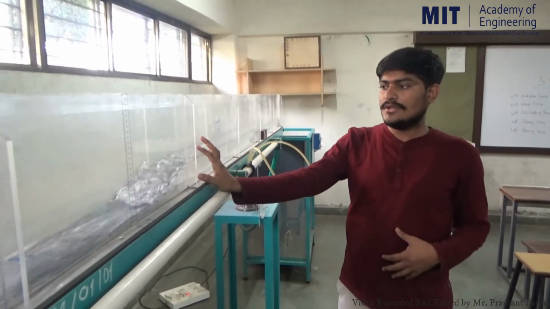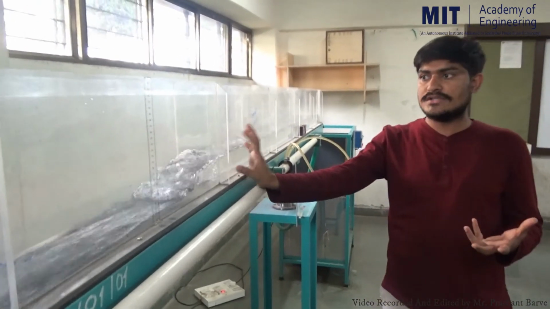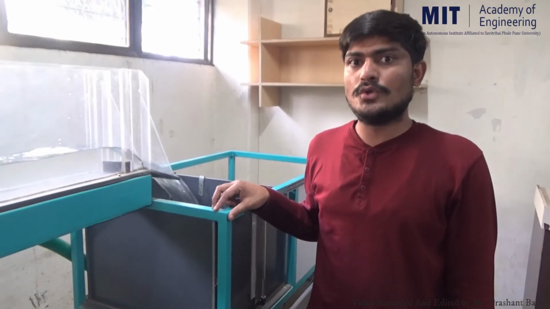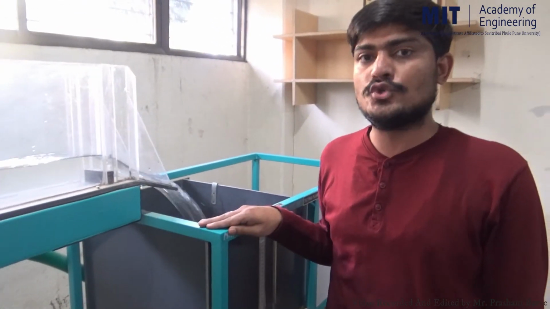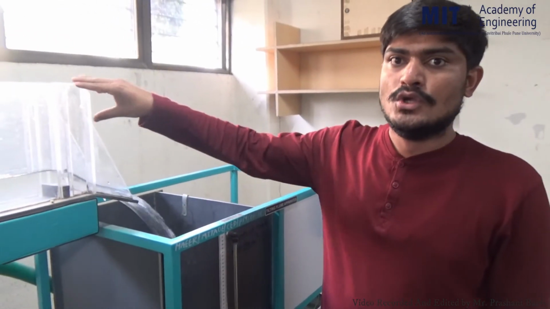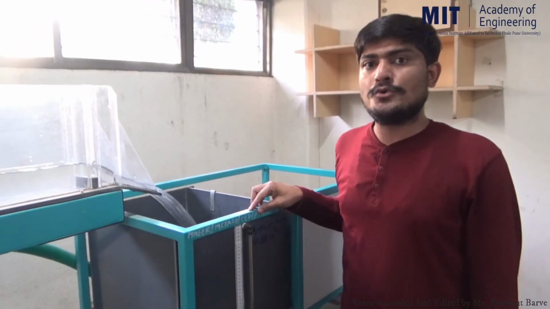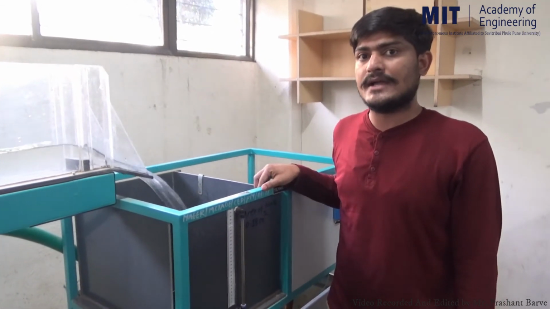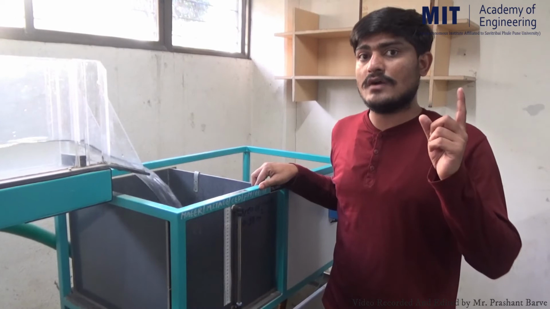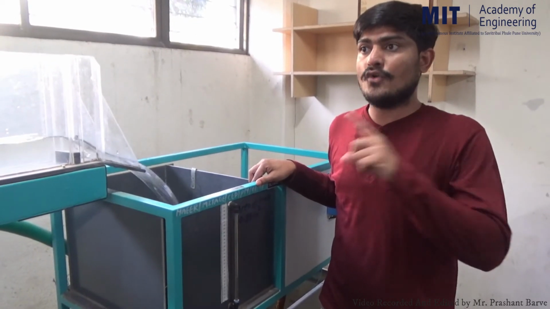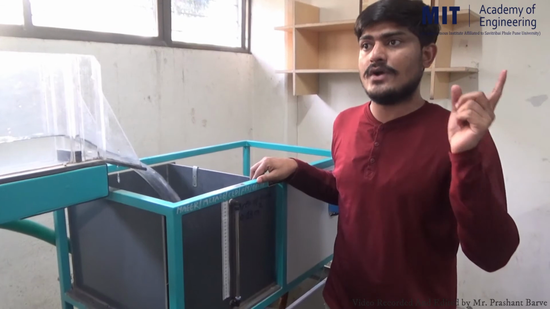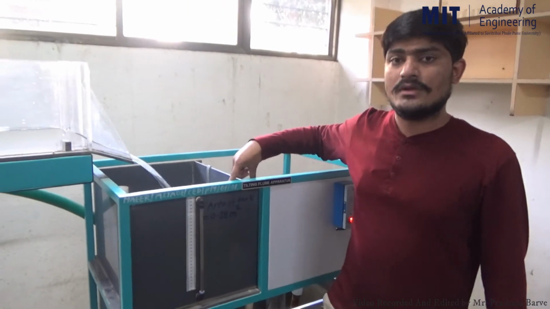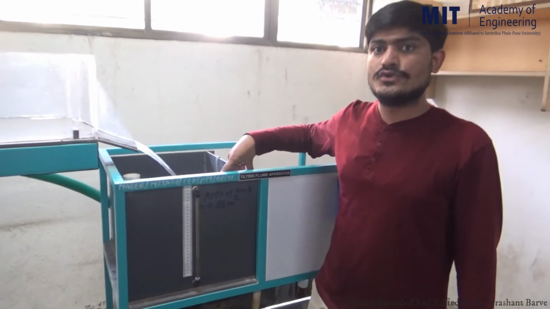I think you got the concept of how to form the hydraulic jump in the tilting flume and how to note down Y1 and Y2. Along with the observation of Y1 and Y2, we have to determine the actual discharge flowing through this channel. For this, you can refer to the video where I have already told you how to determine the discharge by using the measuring tank. That video is the determination of Manning's constant for a channel, where I demonstrated in front of you how to determine the discharge using the measuring tank. You can refer to that video.